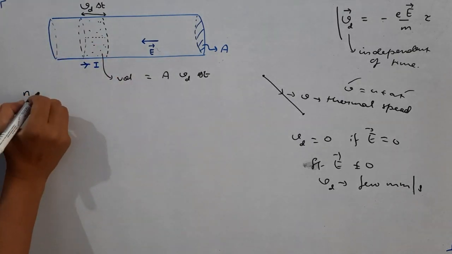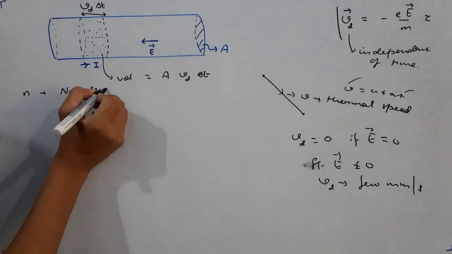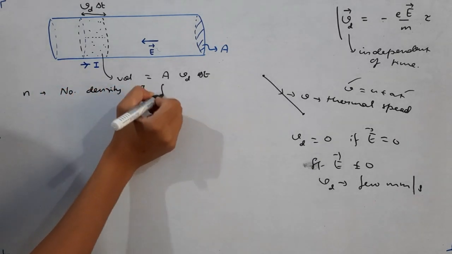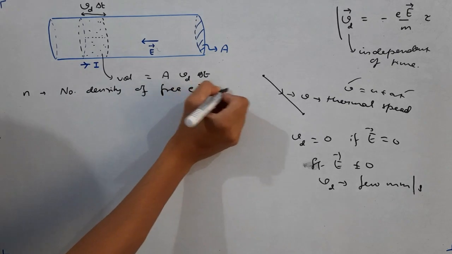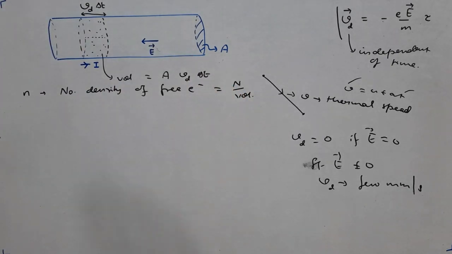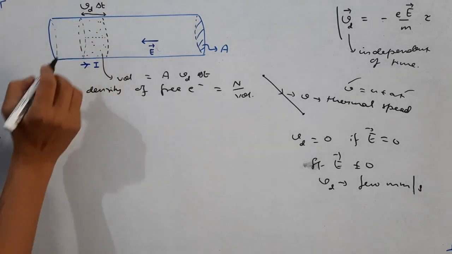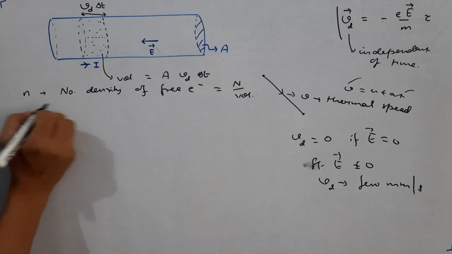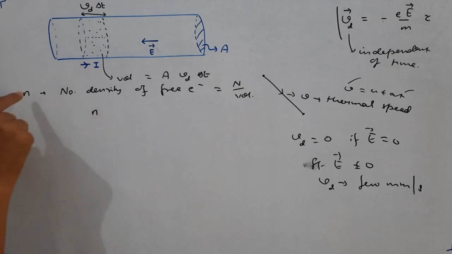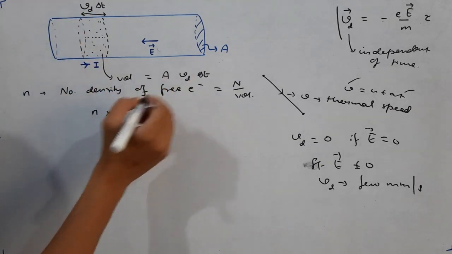Now suppose I use small n as the symbol for number density of free electrons. That means it is the number of free electrons per unit volume. Then how many electrons have crossed this particular cross section in time delta t? That will be how much? Number of electrons per unit volume multiplied by this volume. What is this volume?